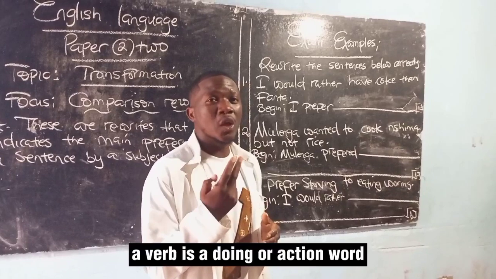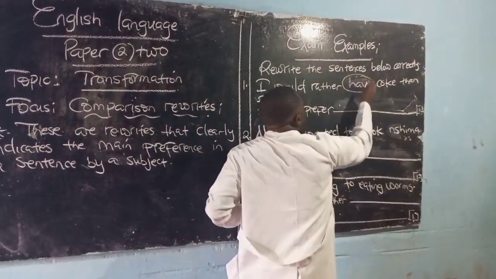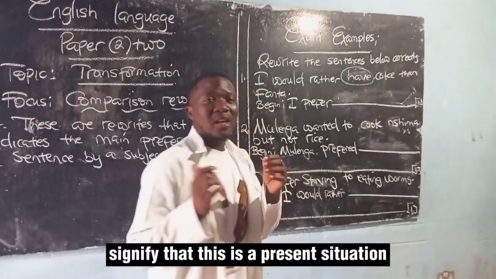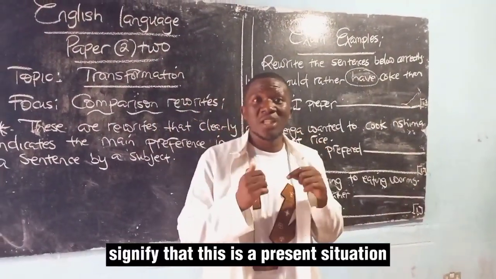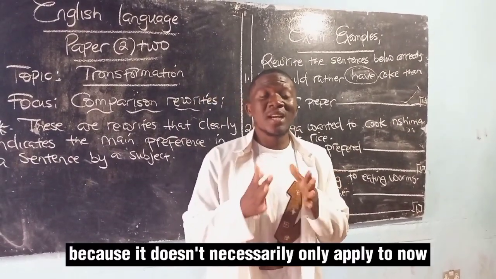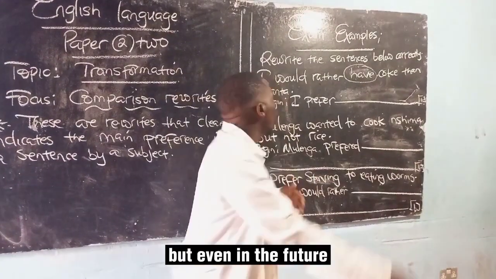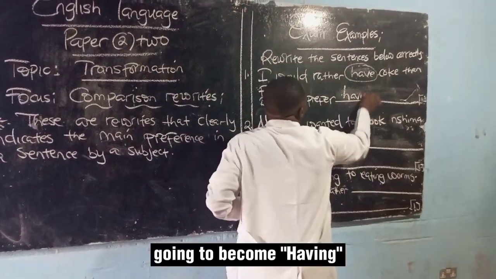A verb is a doing or action word. Our verb here is have. This have should signify that this is a present situation and also a present continuous situation, because it doesn't necessarily only apply to now, but even in the future. So this one is going to become having.